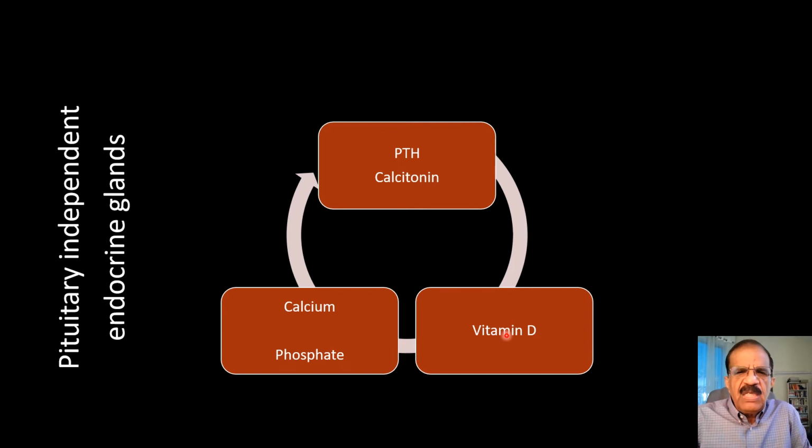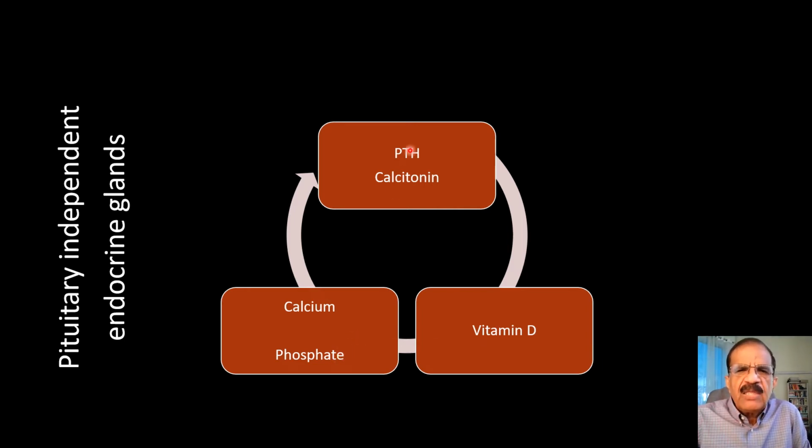The effect of vitamin D is to increase the level of calcium no matter what it requires. For example, vitamin D will stimulate absorption of calcium from the gut. It will also mobilize calcium from the bone, and it will also prevent excretion of calcium from the kidney. So from all mechanisms, it tries to maintain the calcium level above a certain level. It has, generally speaking, an opposite effect on the phosphate, especially on the kidneys.